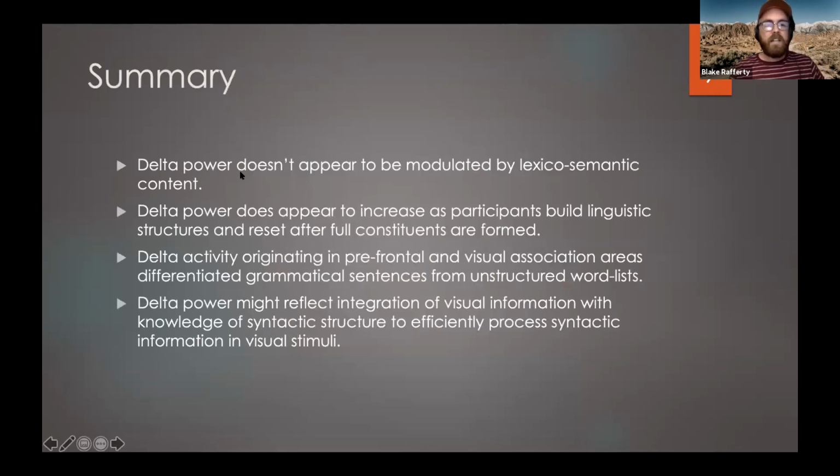So to sum things up, the main findings we had were that delta power doesn't really appear to be modulated by lexical-semantic content, but it does appear to increase as participants build linguistic structure and then reset after full grammatical units could be formed. And then the source results came from prefrontal and visual association areas, which might reflect integrating the syntactic information with the incoming sentence stimuli. And that's pretty much it.